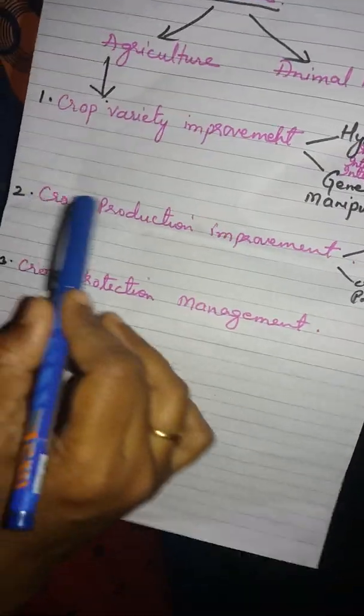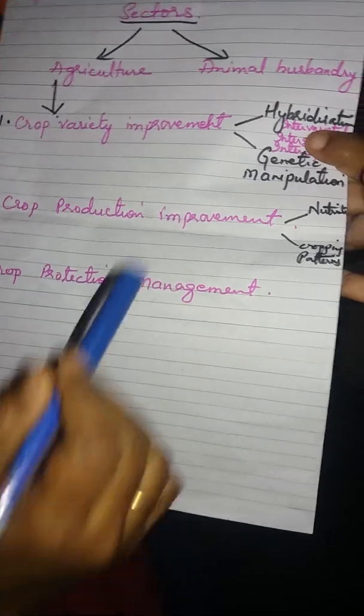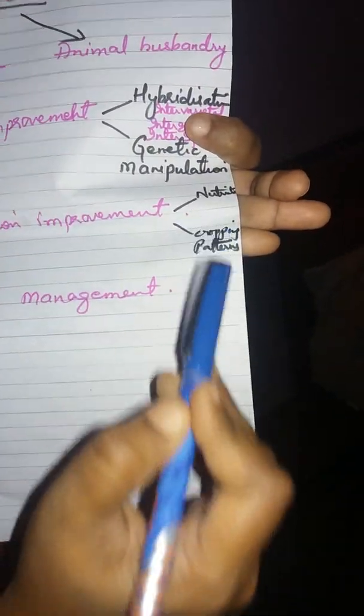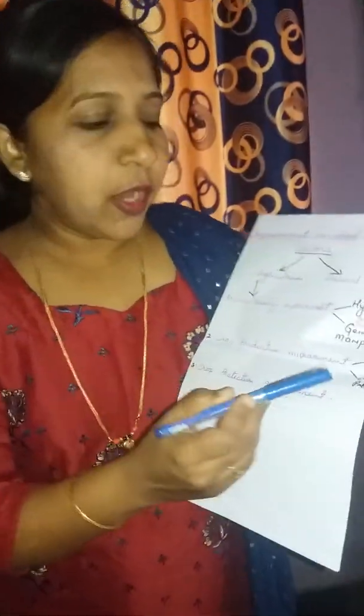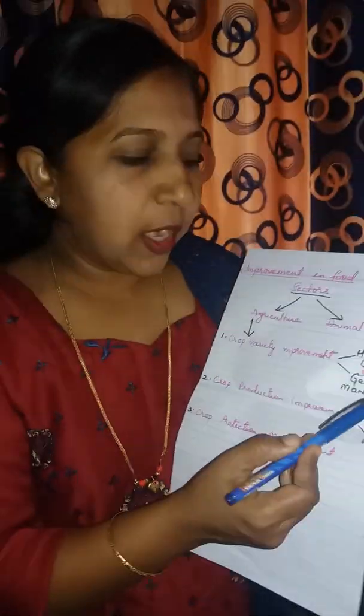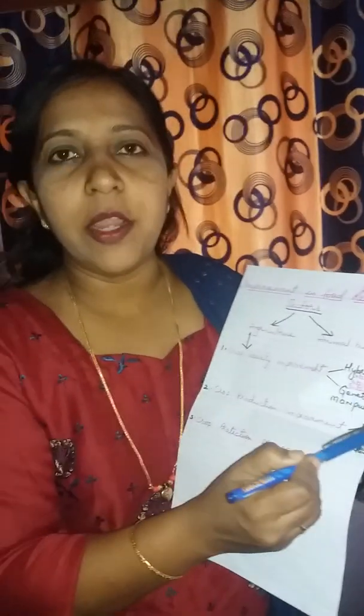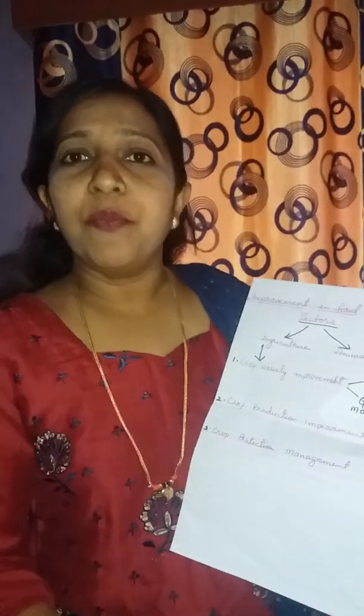Next is crop production improvement. We can do it by nutrient management and cropping patterns. So in this nutrient management, totally the plant requires 16 nutrients, out of which air provides oxygen and carbon, water provides it with hydrogen and oxygen, and the remaining 13 nutrients are provided by the soil. So as you know, the plants get more number of nutrients from the soil. So it is an